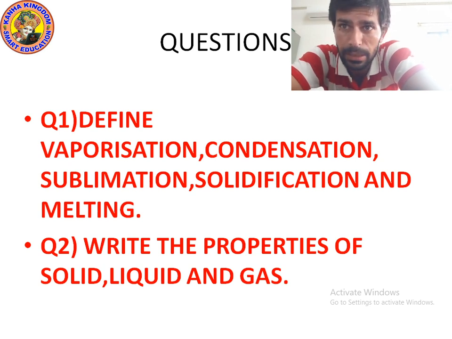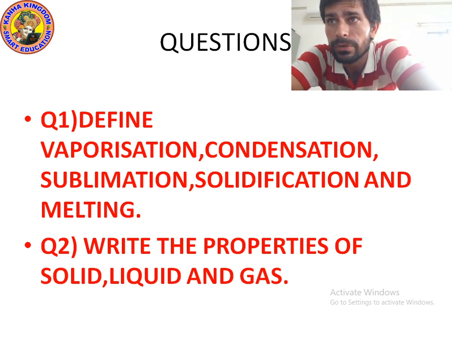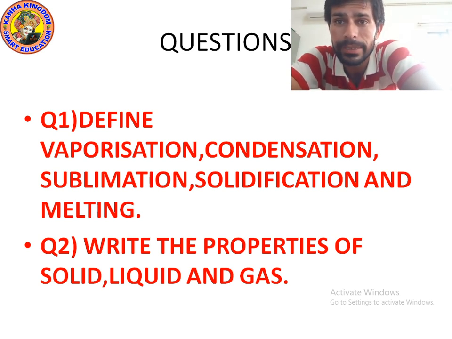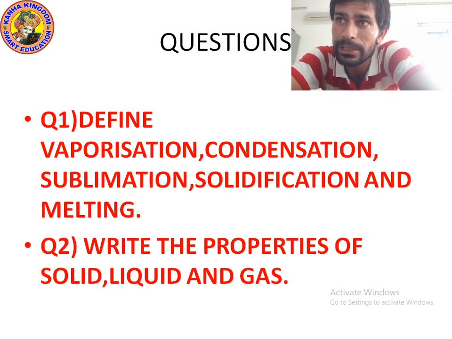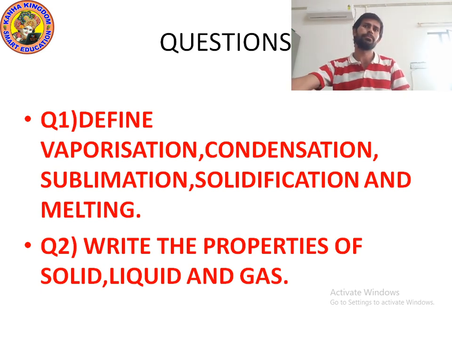Next is fusion. What do you mean by fusion? Fusion is also known as melting. The process of changing solid into liquid is known as melting. When we put ice in sunlight, what happens? Due to sunlight, it changes into liquid, meaning ice changes into water. This is the example of fusion. So fusion is also known as melting, the process of changing solid into liquid.